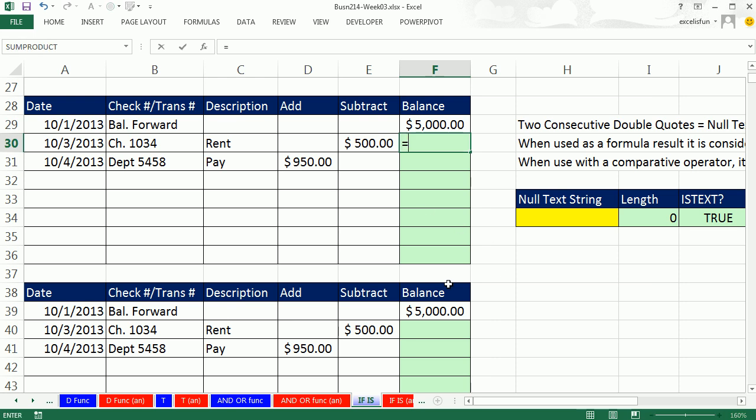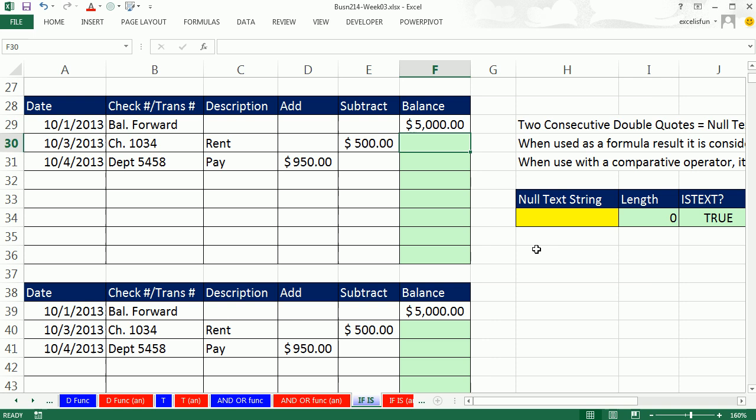So a lot of times you'll see people getting the balance and subtracting, and they create this formula after they enter the transaction. Then when they have a new transaction, this one's adding, so it's a different formula. Well, it's the balance from above, but this one I have to add from the add column. That would be a big hassle to have to create a new formula every time you entered a transaction. So the first part of the solution for this checkbook is to figure out a balance formula.